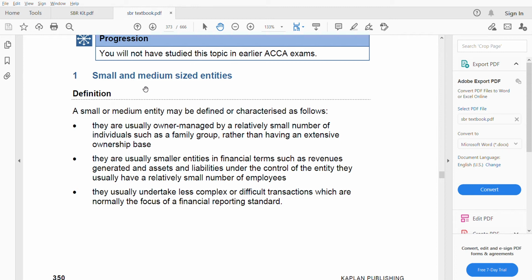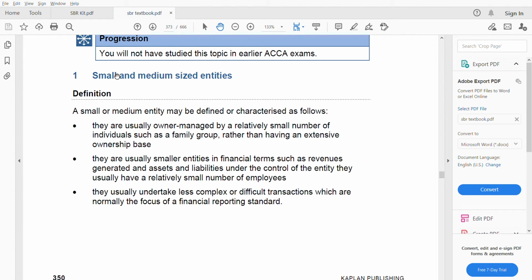Definition. First of all, you should know the definition of small and medium sized enterprises. Why? Because in the exam, if they ask whether you can apply the SME standard for a company, let's say they are giving some information about the company, in that case you need to first determine whether it is an SME before you apply the IFRS for SMEs.